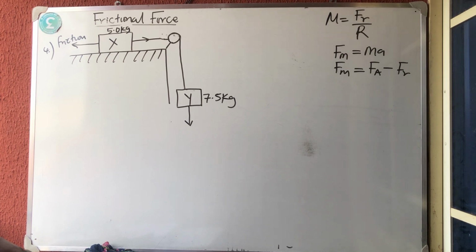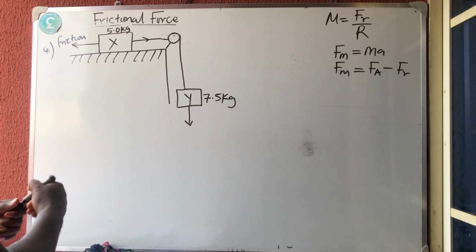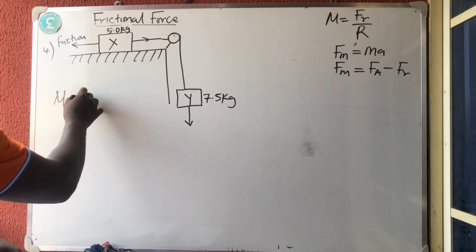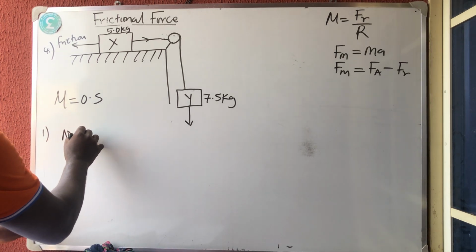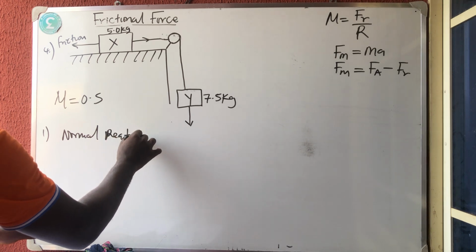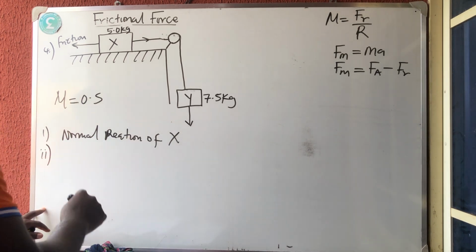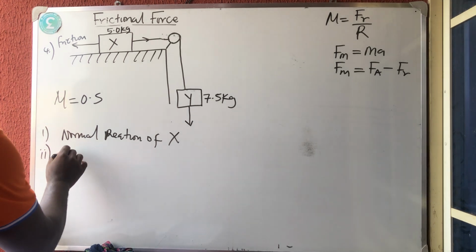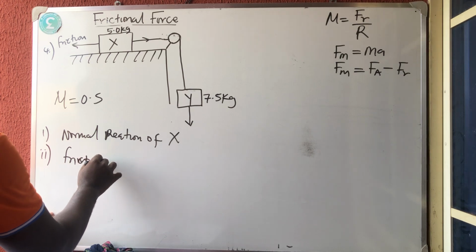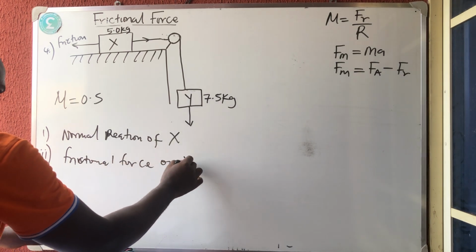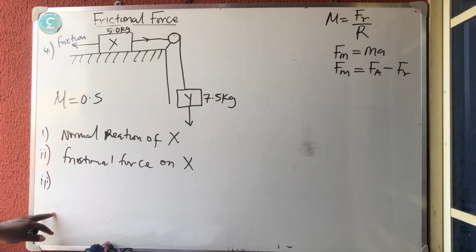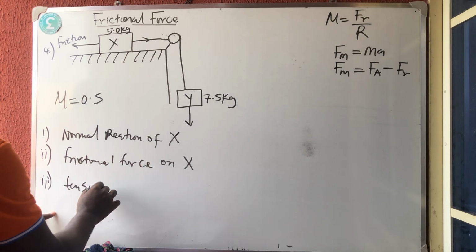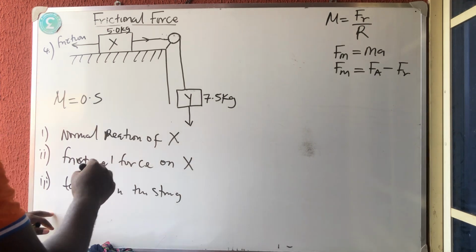If X is placed on a rough surface of coefficient of friction mu, they gave us coefficient of friction 0.5, then calculate: one, the normal reaction on X; two, the frictional force on X; three, the tension in the string.